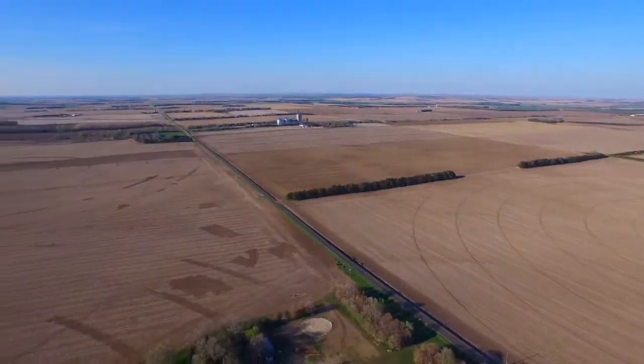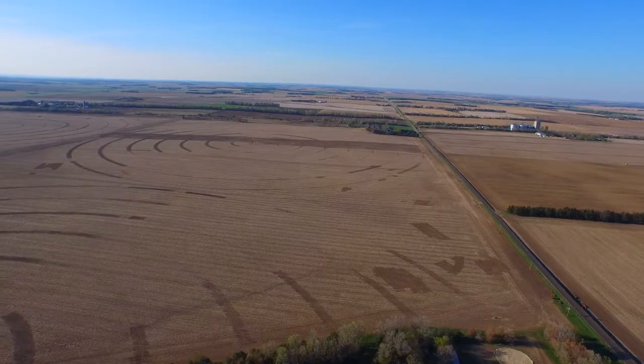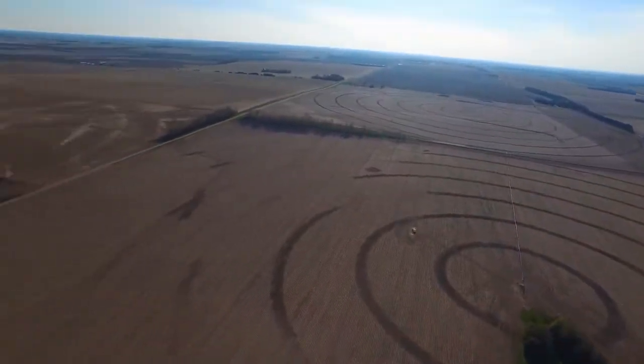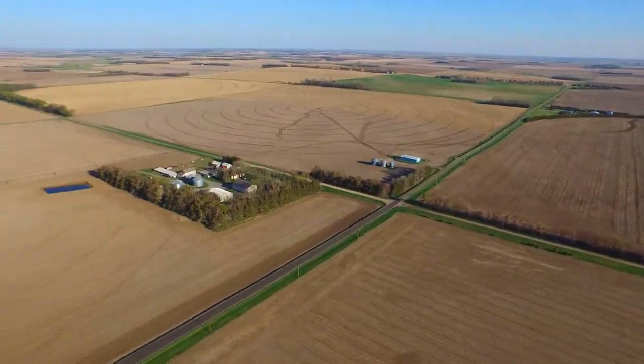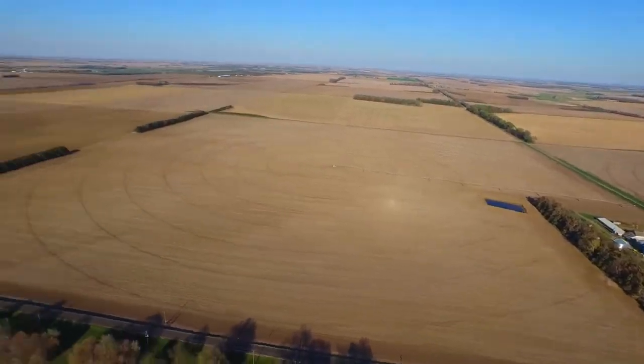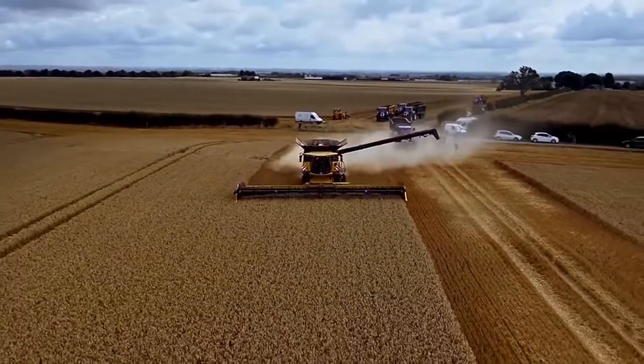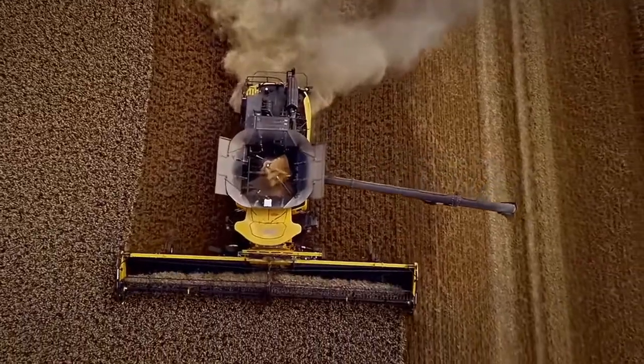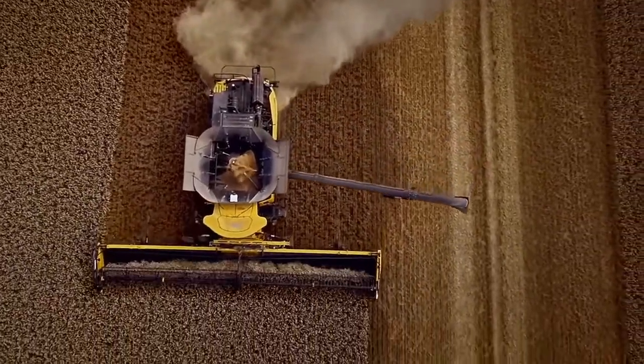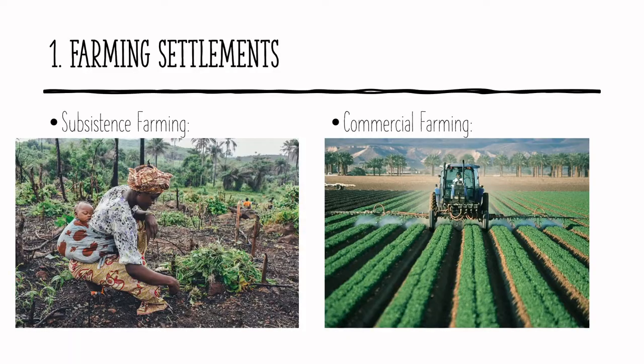Commercial farmers grow lots of crops so that they can sell them and make as much money as possible. Subsistence farms are also a lot smaller than commercial farms, where the fields can stretch for kilometers. Subsistence farmers have little access to technology, whereas commercial farmers use lots of advanced technology like tractors and combine harvesters.